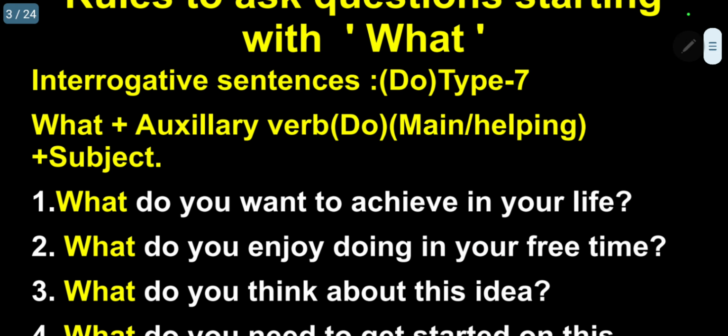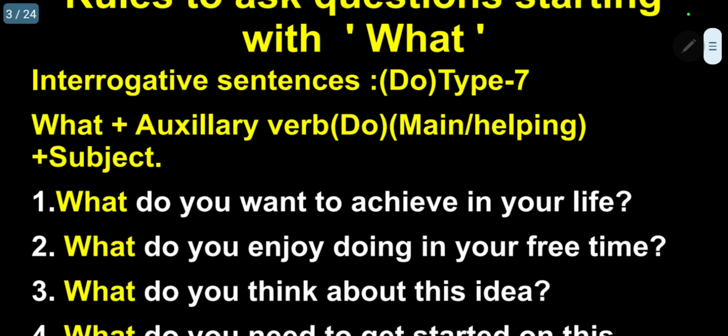I already informed you the subject may be a noun or personal pronoun, plus the verb, main verb, plus subject. Forming a sentence like this is not possible, not only for what but for all WH words. Number two, the WH question word plus subject plus verb is also very rare, not possible.